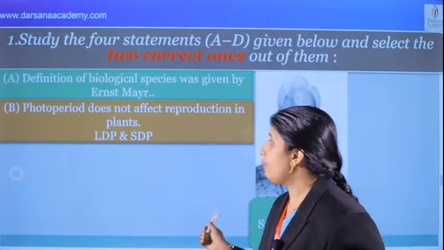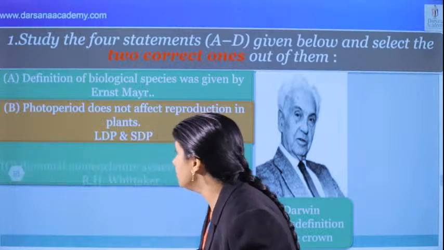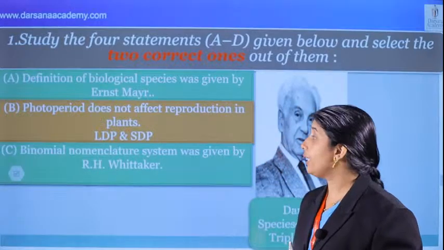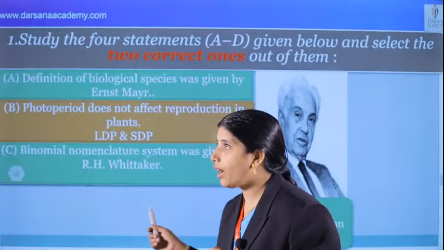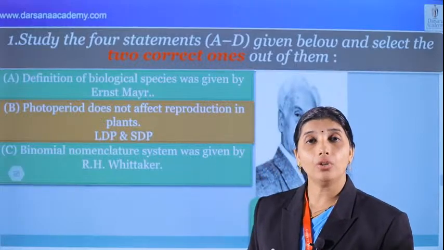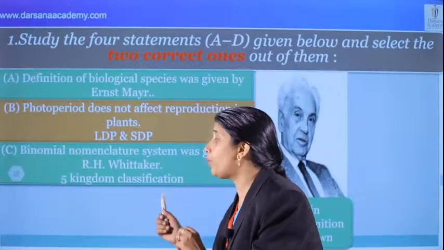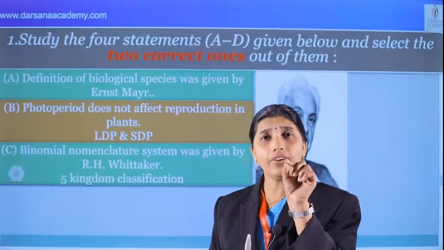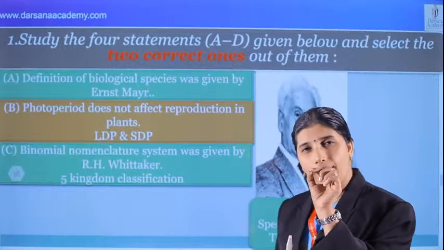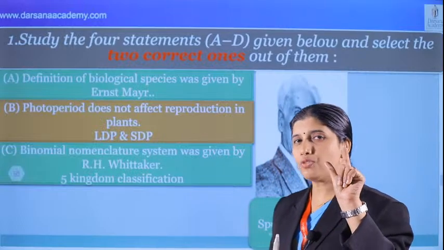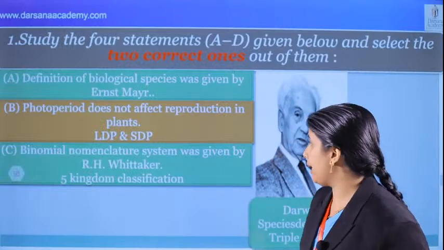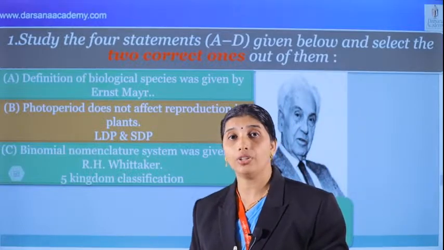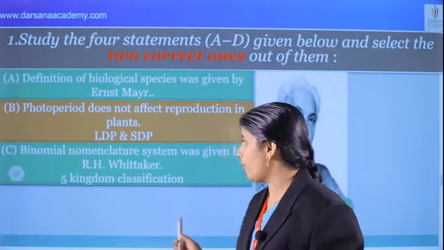And what's the third one? Binomial nomenclature system was given by R.H. Whittaker. What about R.H. Whittaker? He proposed the 5 kingdom classification in 1969. Every year in NCERT, you have to study this thoroughly, make tips and codes for that, that's very important. And what about binomial nomenclature? Carolus Linnaeus gave binomial nomenclature.